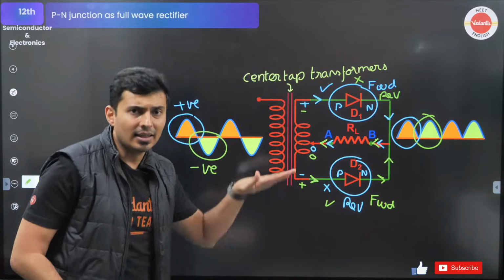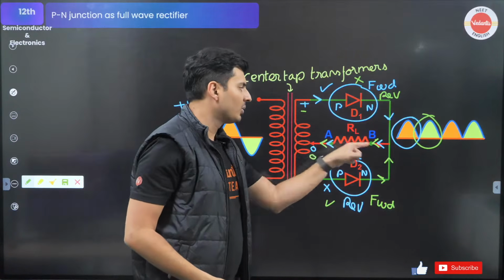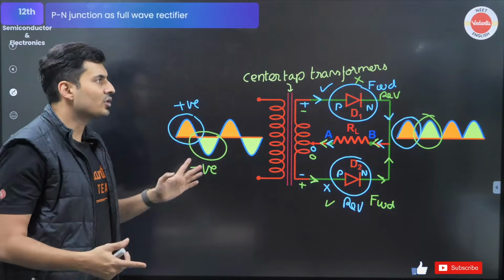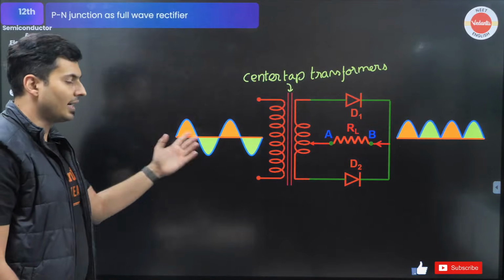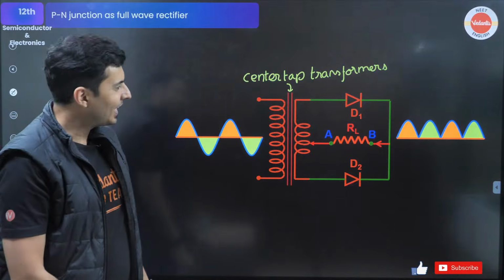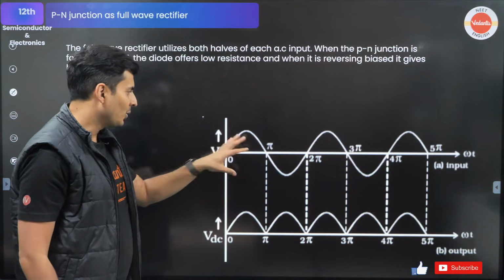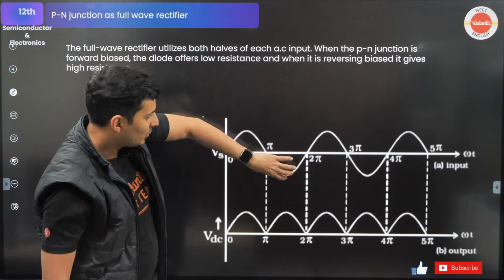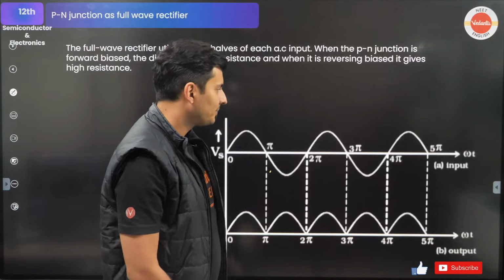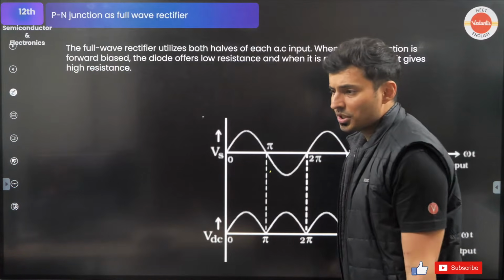Yeah, it increases and decreases, that's fine, but it always goes in the same direction. That's why it's called full wave rectification. Okay, everybody with me? AC to DC, it's like a modulus function. You're taking this guy on the top, you just bend it on the top, that's all. Cool, shall we do some questions?